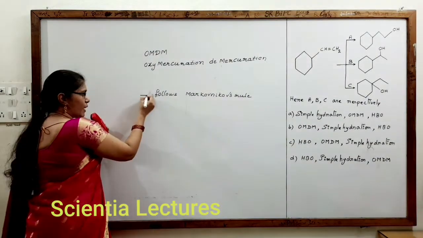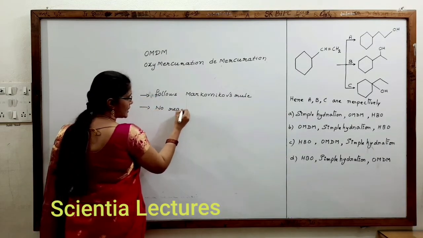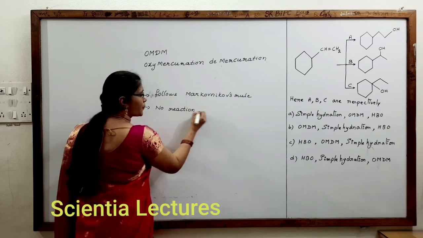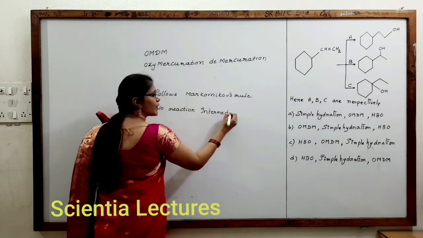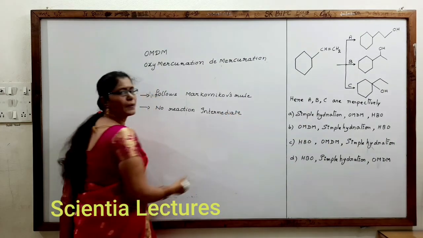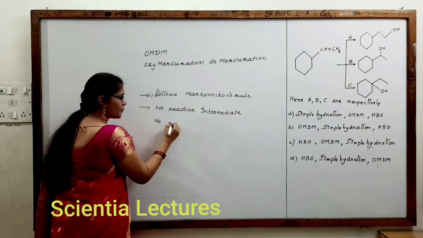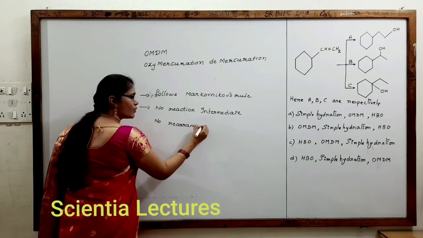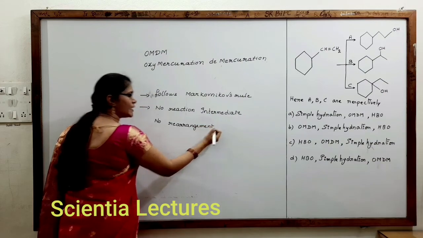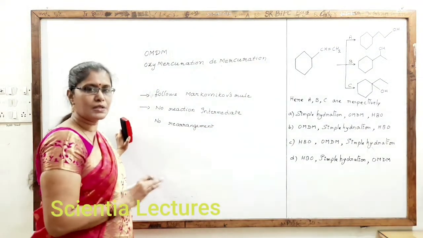It follows Markovnikov's rule, and no reaction intermediate is produced. As there is no reaction intermediate produced, there is no rearrangement possible. So directly no violation of Markovnikov's rule, no hydride shift, no methide shift, no phenide shift, no rearrangements possible.